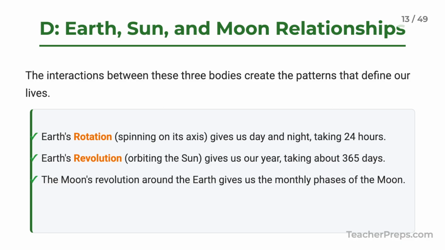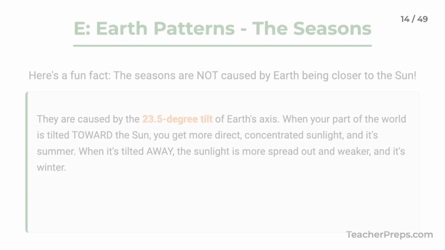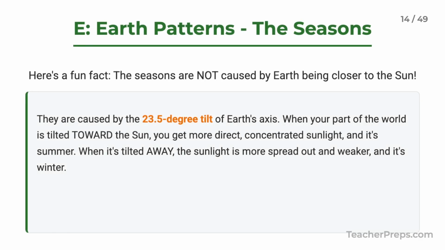The Earth's rotation or spin gives us day and night. Its revolution or orbit gives us our year, and the moon's orbit around us gives us the phases of the moon. And this is a big one for the test.